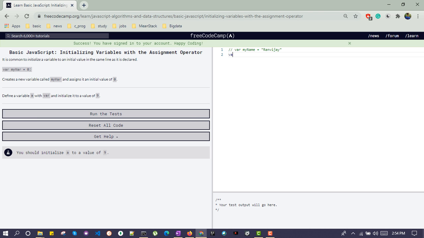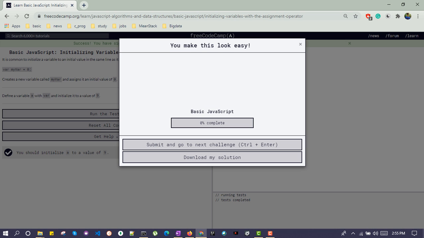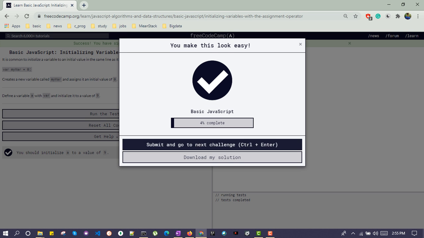So we will give the var keyword, then the name of the variable, a equal to 9, and we can end the statement with a semicolon. Same, we can check what value of a is getting assigned. So we can do console.log a, and here we can see 9 is getting printed out. No need to write this line. This line is just for confirming what value of a is getting assigned, just for our sake. Run this program and we can see we are passing this case. Let's jump to the next challenge.